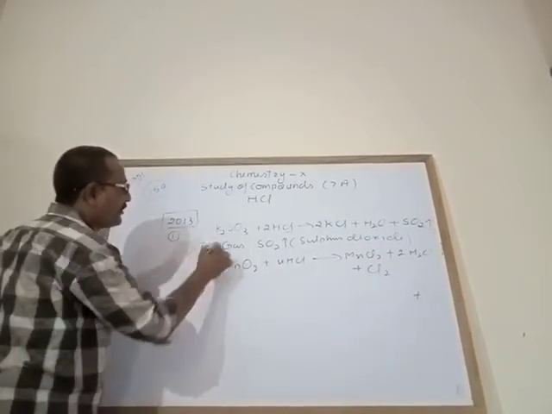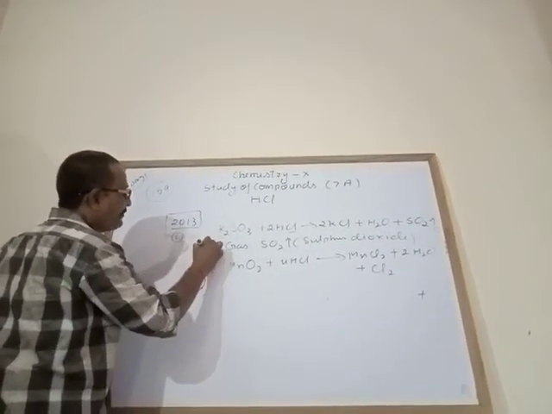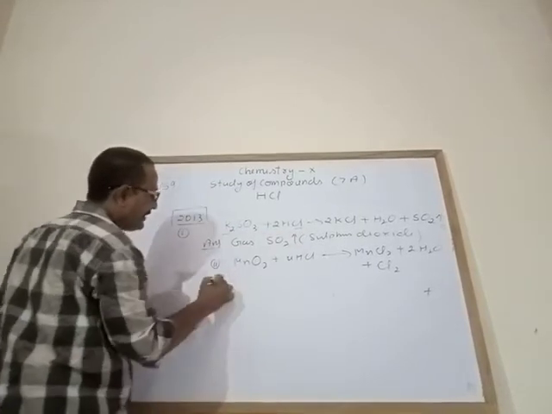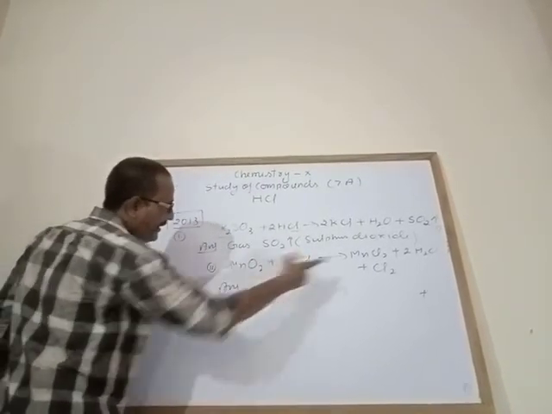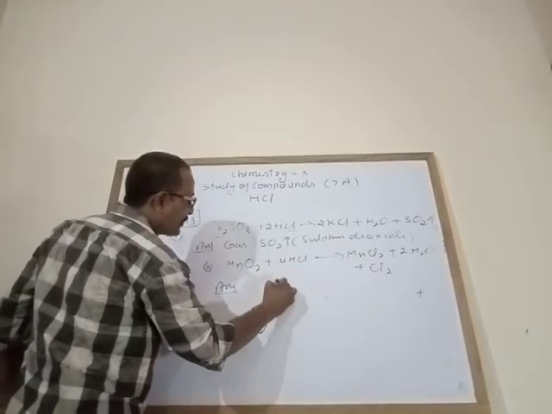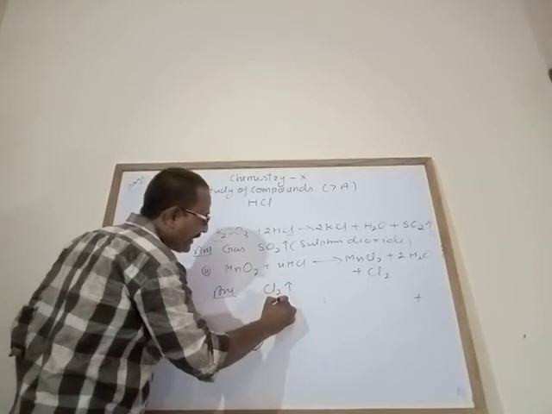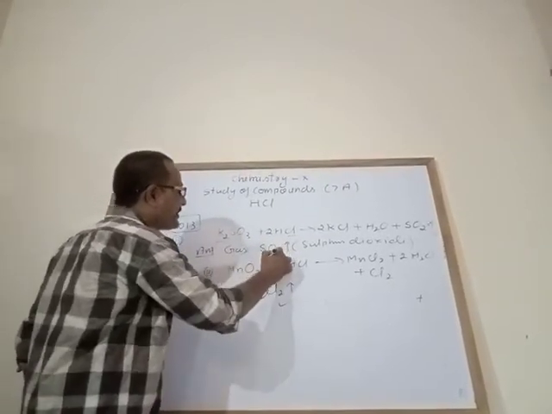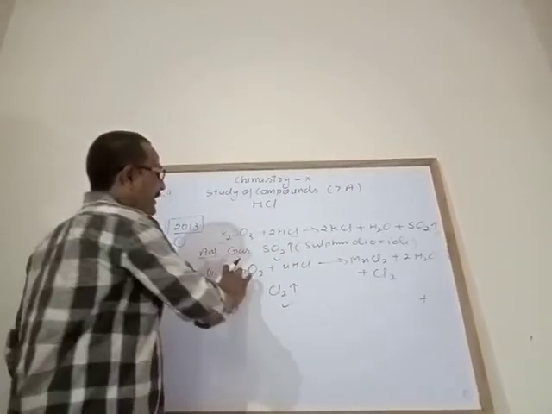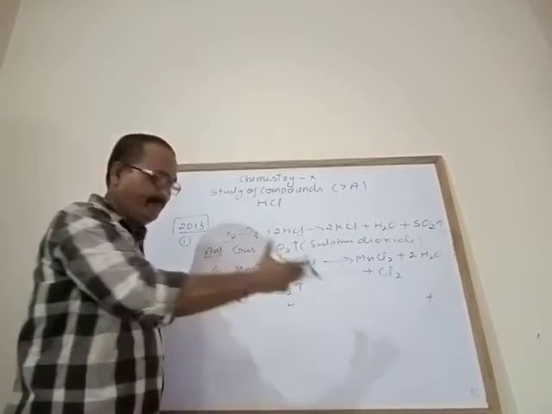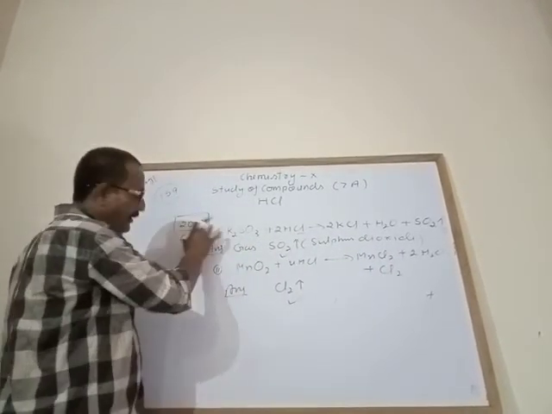So your first answer is sulfur dioxide gas, and the second answer is yellowish green color gas, chlorine gas. That is only what is asked. In the answer you write only chlorine gas; here you write sulfur dioxide. I have explained the reaction and how it is formed.